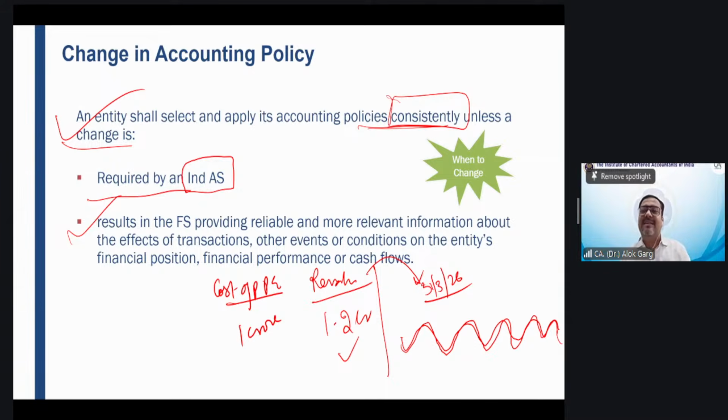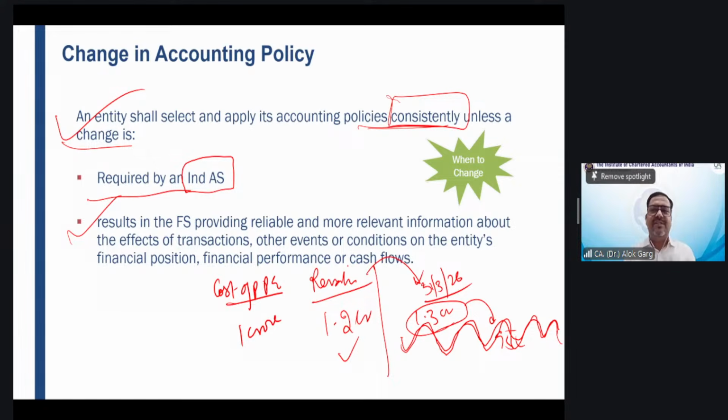If you show it at 1.3 crore, it will not reflect a right picture because the price has gone down to 95 lakhs. So in this situation, the cost model will reflect more relevant and more reliable information, and hence instead of the revaluation model, the cost model has to be applied in this case.